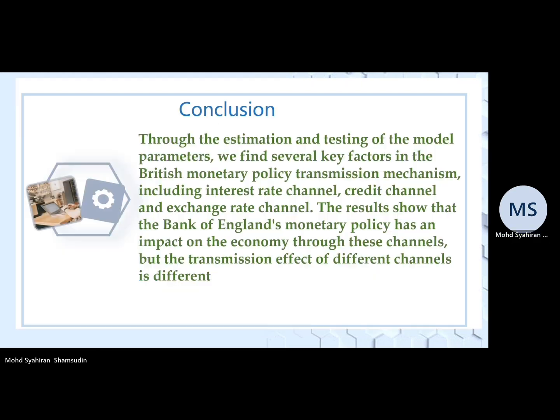Conclusion. Through the estimation and testing of the model parameters, we find several key features in the British monetary policy transmission mechanism, including the interest rate channel, credit channel, and exchange rate channel. The results show that the Bank of England's monetary policy has an impact on the economy through these channels, but the transmission effect of different channels is different.